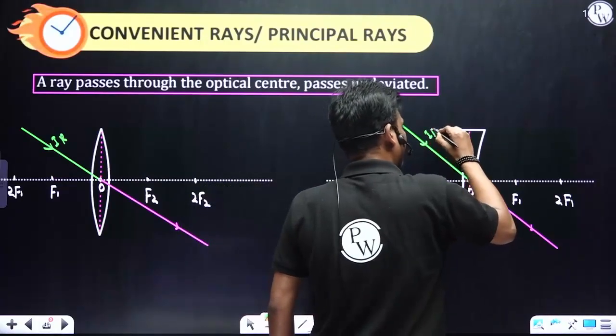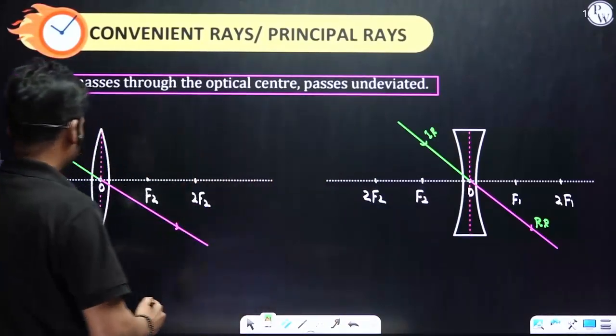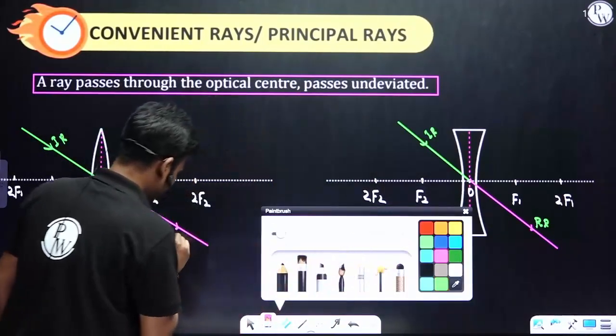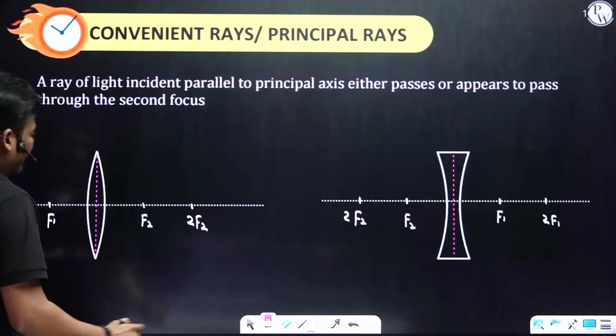This is a refracted ray, not a reflected ray. Fine. Next one, next convenient ray.